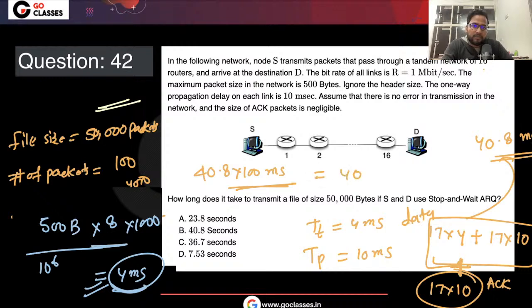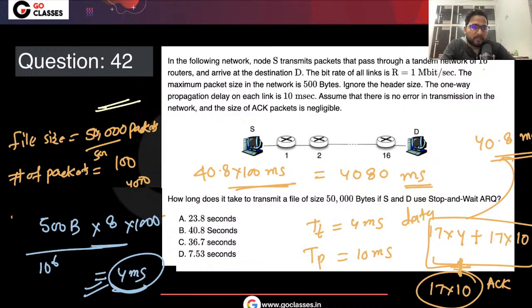File size is 50,000 and the packet size is 500, so if I divide, 100 packets are there, and you will be multiplying by 100.